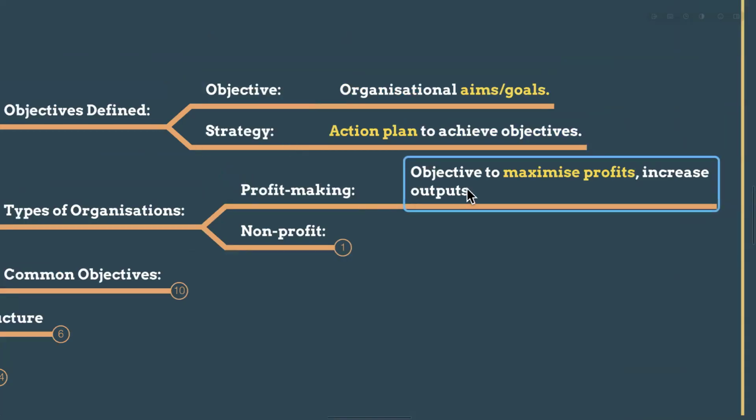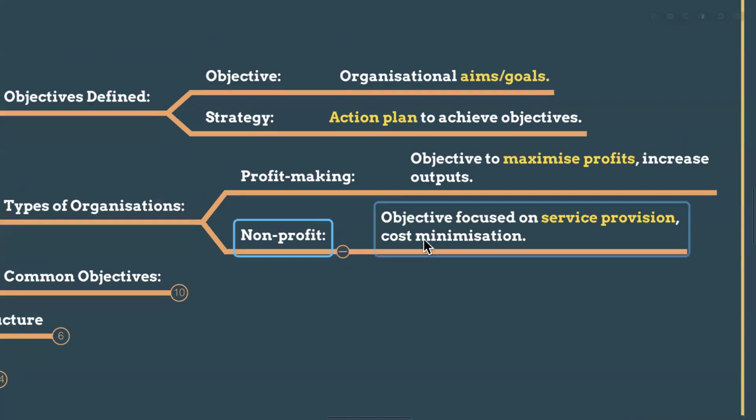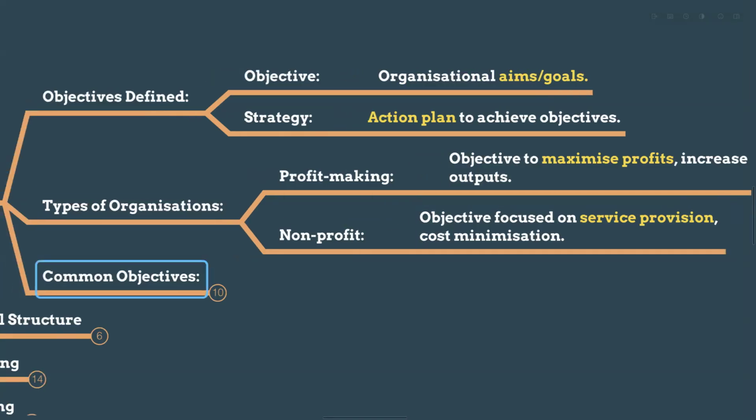So the types of organization: profit-making organizations have the objective to maximize profits or increase outputs. Non-profit organizations have an objective focused on service provision or cost minimization, right? So depending on the type of organization, the objective differs.